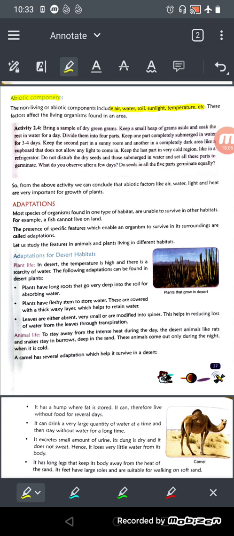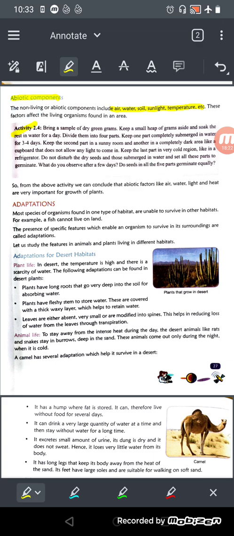And these factors affect the living beings. We all are affected with this, means we can't live without this thing, without air, without water, soil, sunlight and temperature. Without these things we can't live, right? And there is an activity that you need to do.